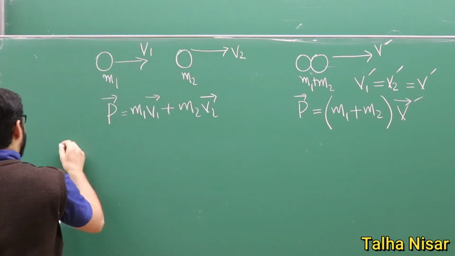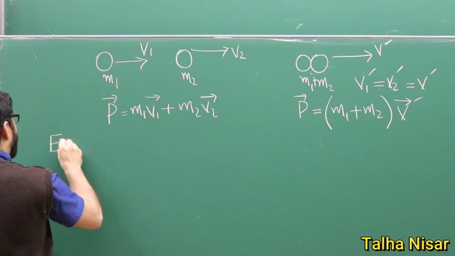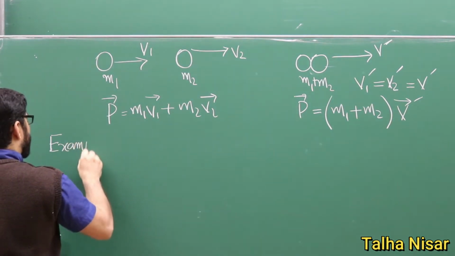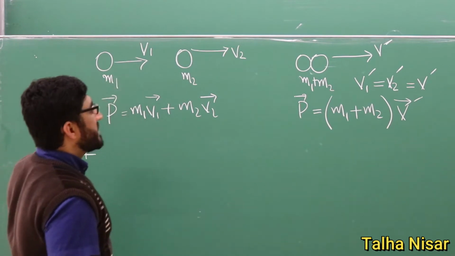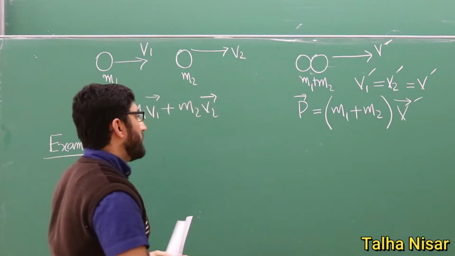So we have example 1, in which they are moving in the same direction but with different velocities.